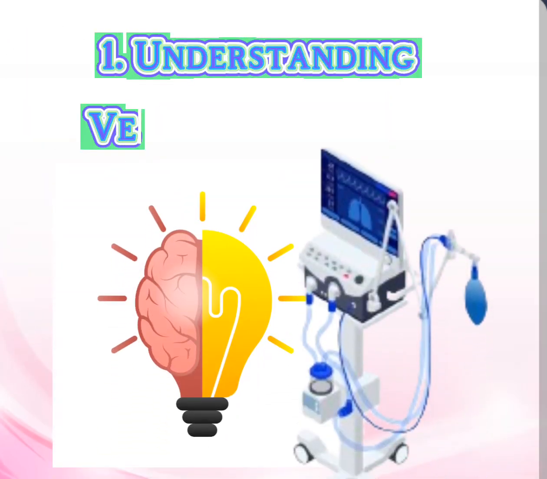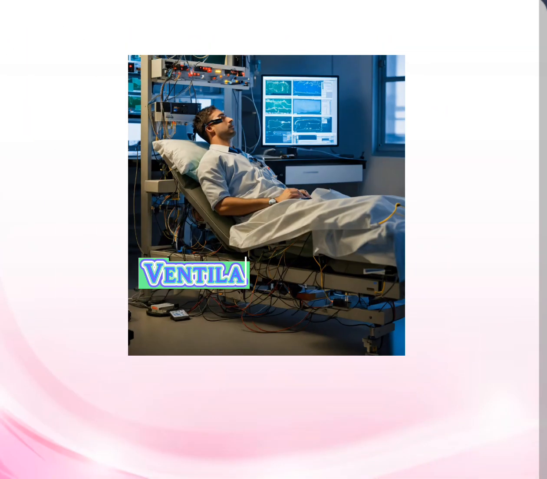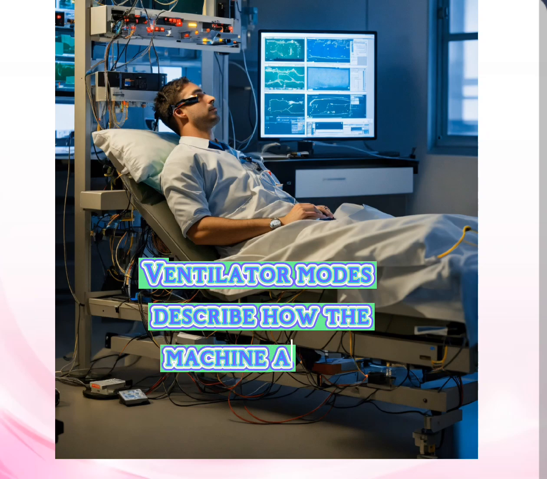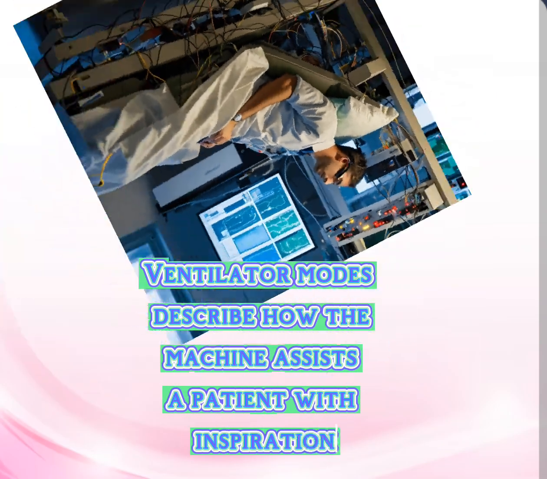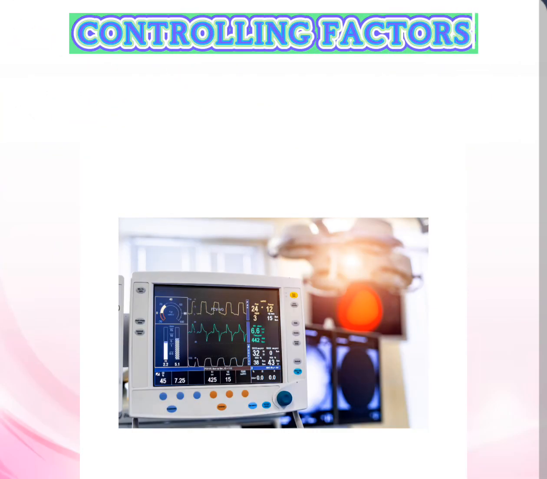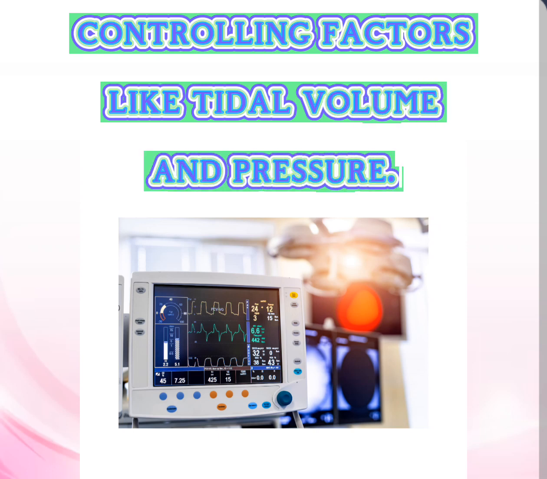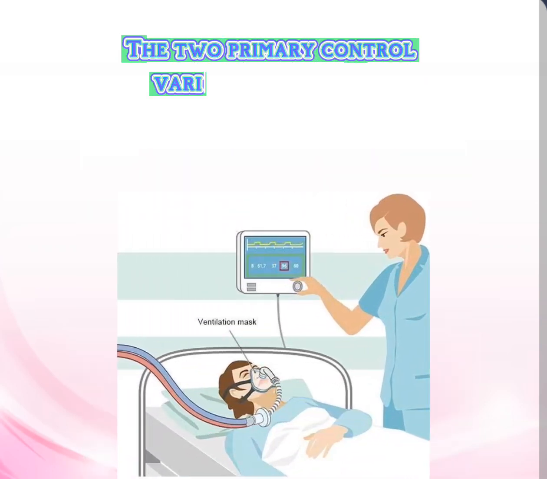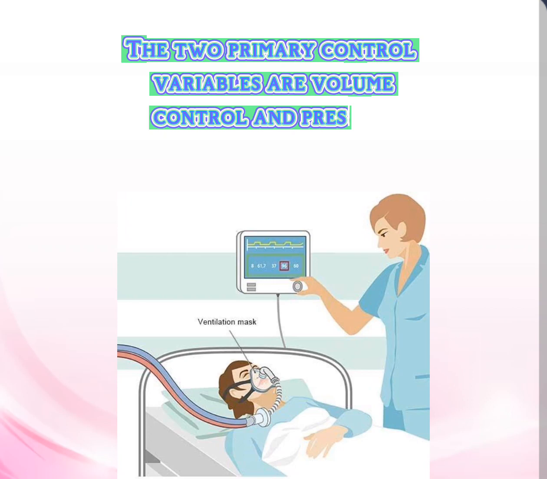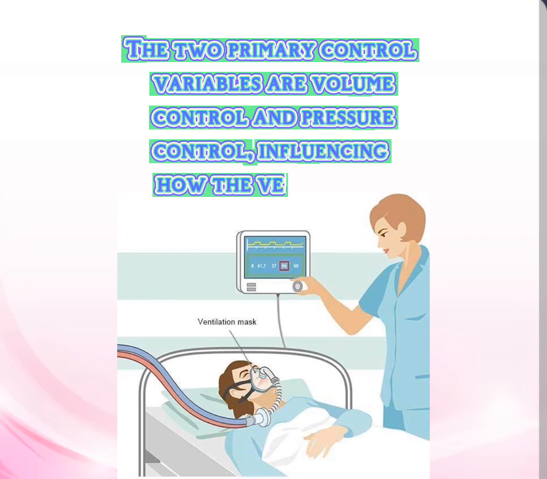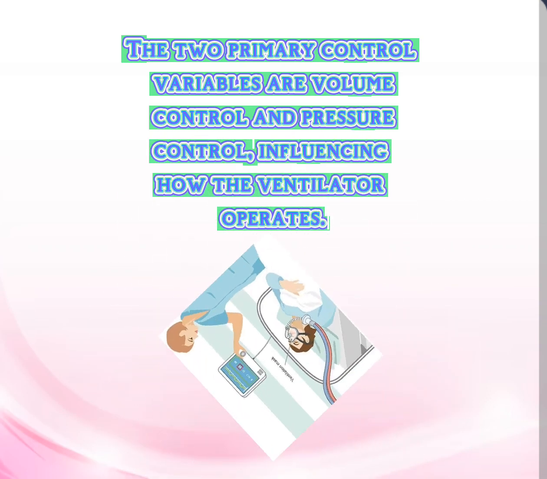1. Understanding ventilator modes. Ventilator modes describe how the machine assists a patient with inspiration, controlling factors like tidal volume and pressure. The two primary control variables are volume control and pressure control, influencing how the ventilator operates.